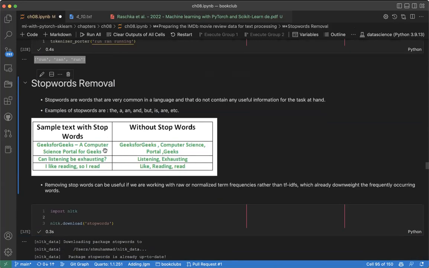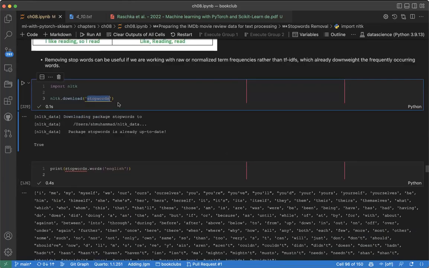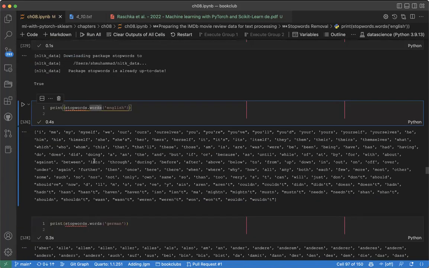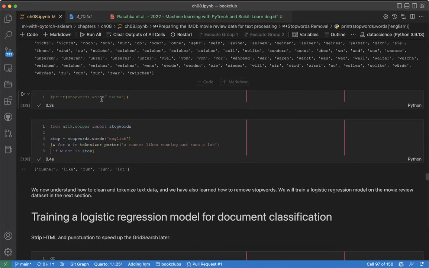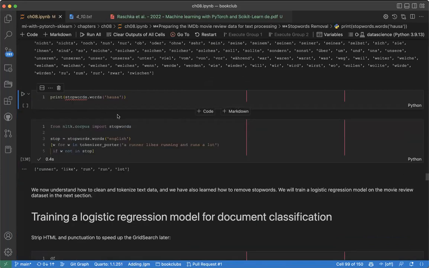Now, how can we remove stop words? NLTK contains a list of stop words. Here you can see I download NLTK, and I say stopwords, and I download the stop words. NLTK is a Python package that allows you to do a lot of stuff. I print stopwords for English, so you can see the stop words for English. You can see German. For Hausa, because Hausa is low resource, you cannot see the stop words. This is our effort to make sure Hausa and other low resource languages are captured.